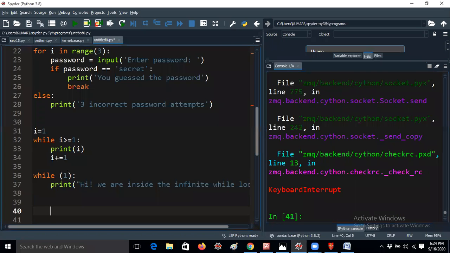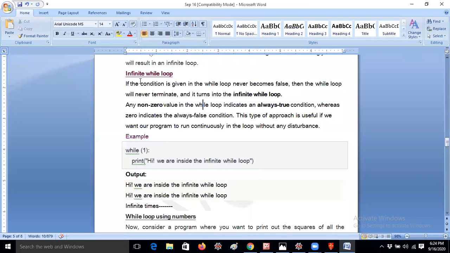You can not only give 1, you can give true. That means the boolean value true. You can give 100, you can give 50, you can give 40, you can give any non-zero value, because I have already told you which conditions are true, right? So you can give anything. You can give a string in the while also. That's not an issue, because if the string is not empty, it is an infinite loop.